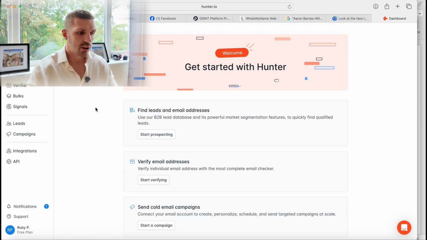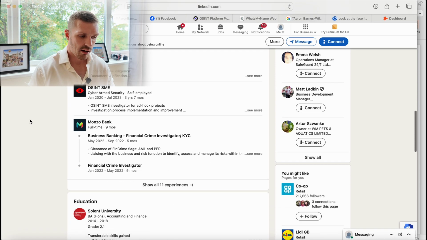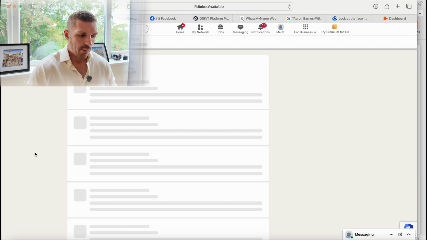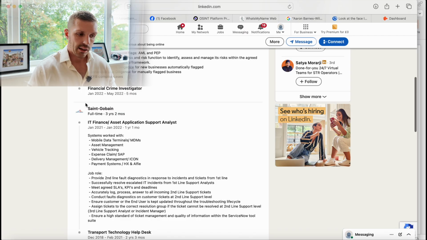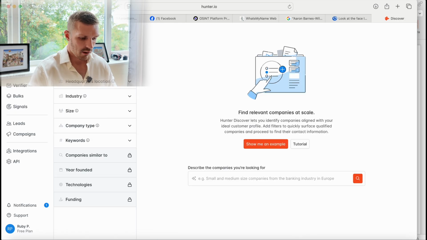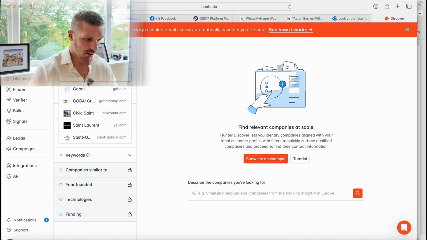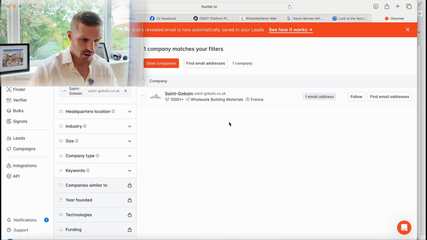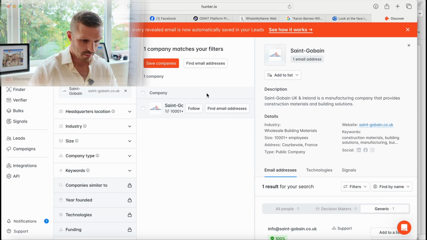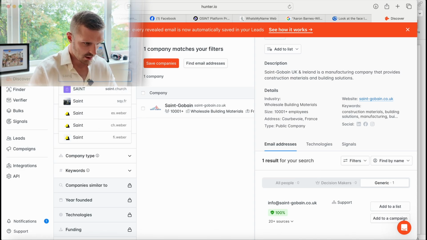You get the picture. So we want to take the companies that they've worked at. The bigger companies, the better. And then we want to plug it into Hunter.io. So Saint-Gobain, I used to work there in IT a while ago. So we want to discover company name, Saint-Gobain. Not what we wanted. Saint-Gobain.com. There we go.